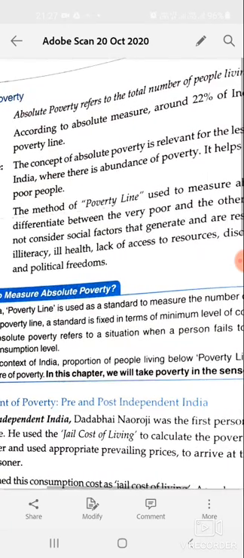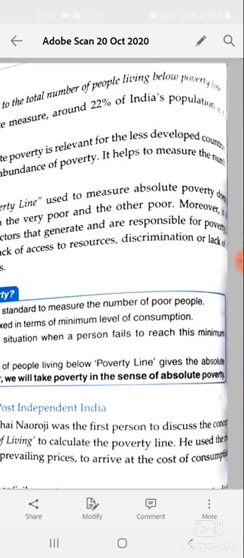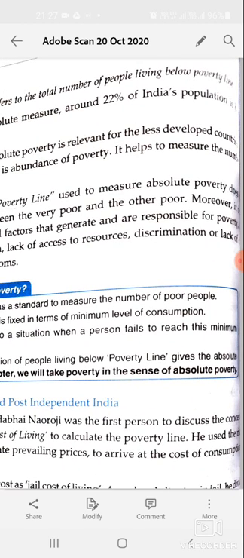The concept of absolute poverty is relevant for less developed or developing countries like India, where there is an abundance of poverty, or we can say mass poverty. It helps to measure the number of poor people.